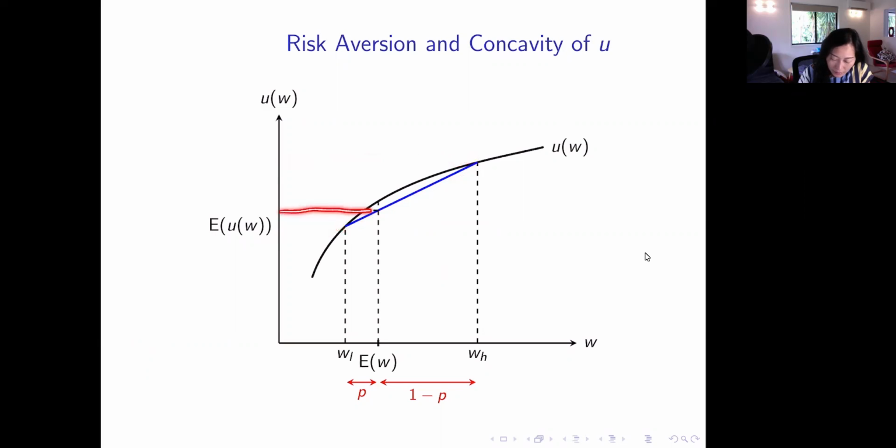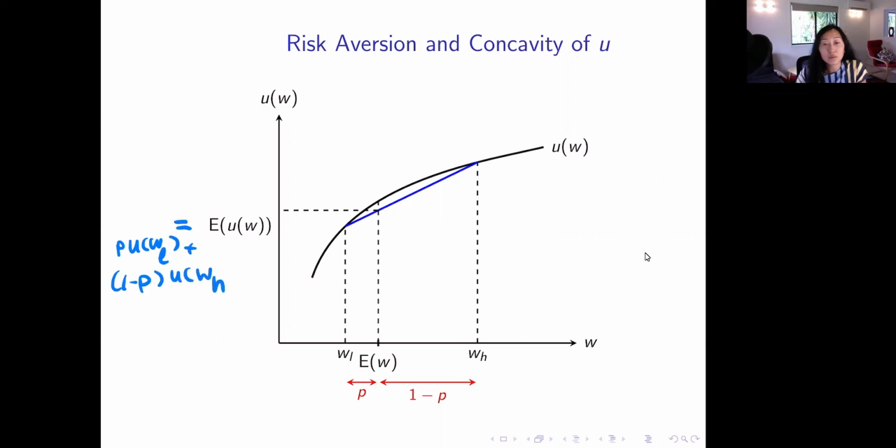And this point is P times UWL plus 1 minus P times UWH.